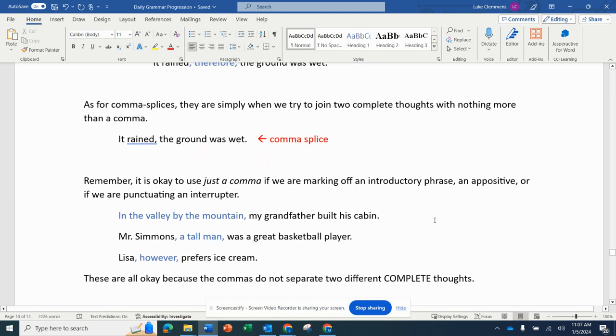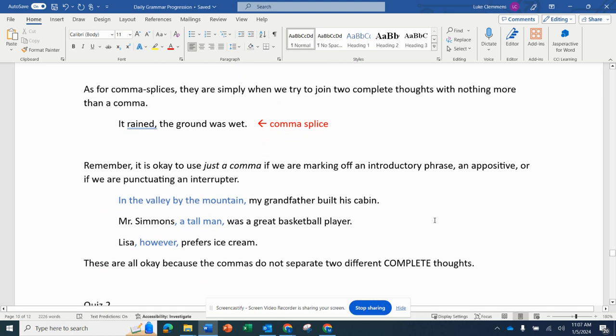Okay, as for comma splices, they are simply when we try to join two complete thoughts with nothing more than a comma. So if I stick with the "it rained, the ground was wet" example, if I put just a comma in there, that doesn't really fix the run-on. Instead, now what we have is just a comma splice.